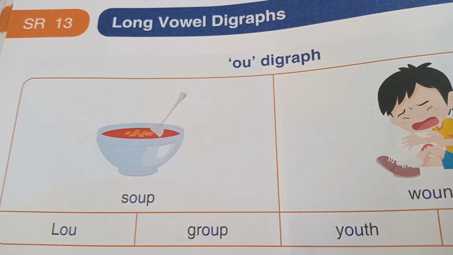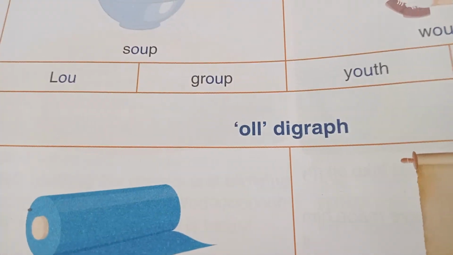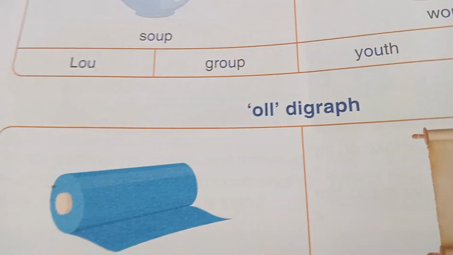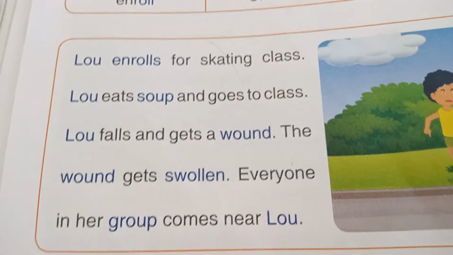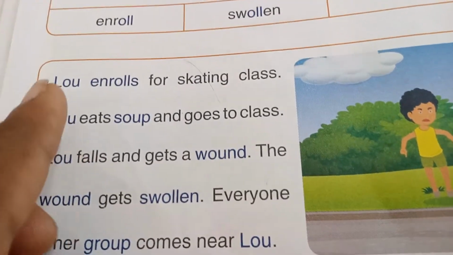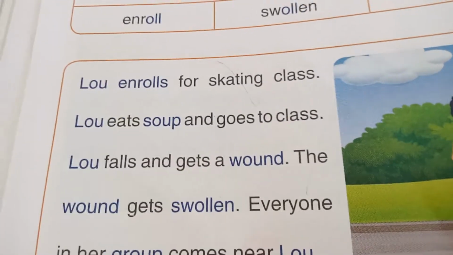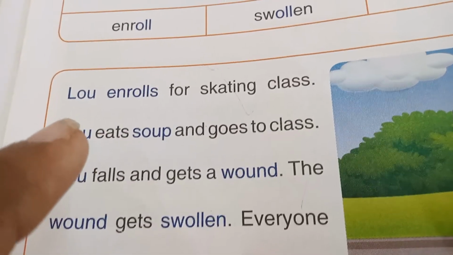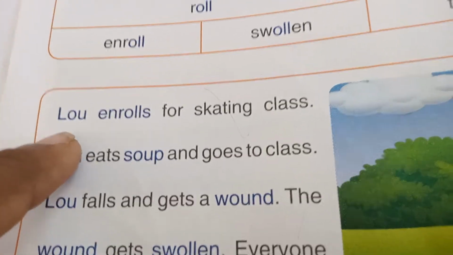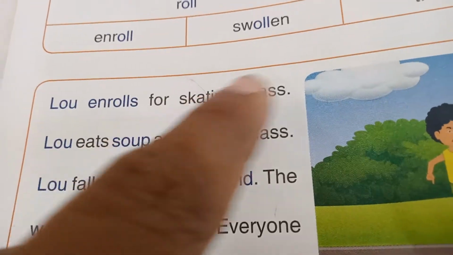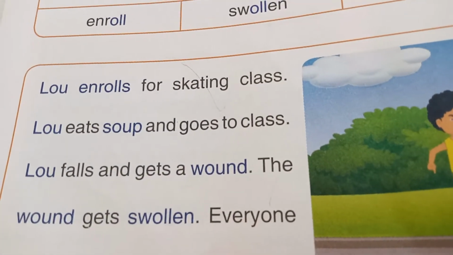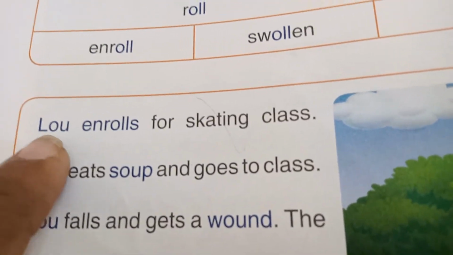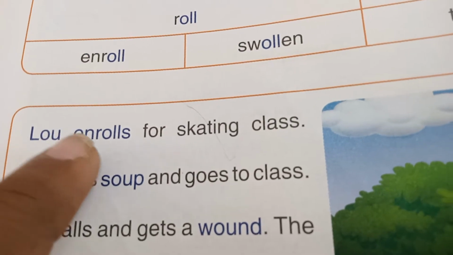OU as in OO digraph, OLL as in all digraph, right? See that here having one story passage related phonics. If there is a phonics means you have to use the phonic sounds to read this word. Other words you have to read as it is.